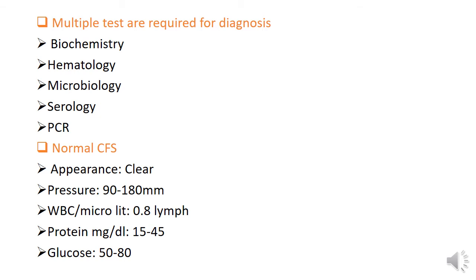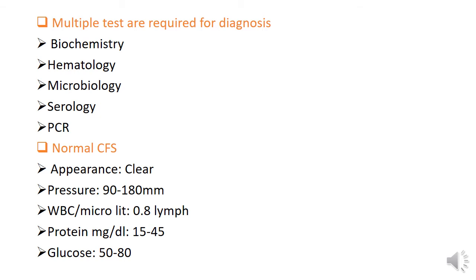Multiple tests are required for diagnosis, like biochemistry, hematology, microbiology, serology, and PCR. What is biochemistry? What is microbiology? Microscopic study. What is PCR? PCR means DNA study.